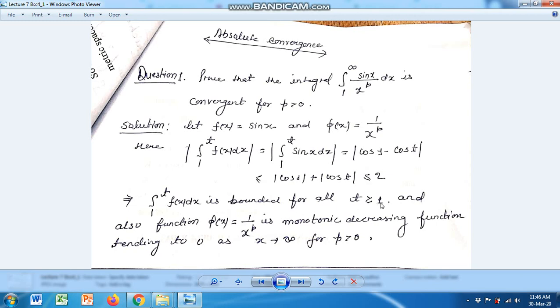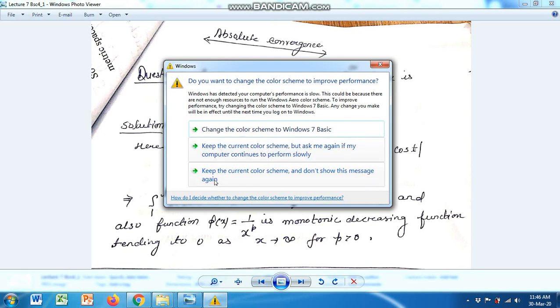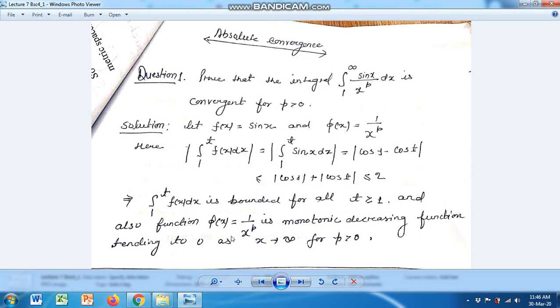So this implies that the integral from 1 to t of f(x) dx is bounded for all t greater than or equal to 1. Also the function phi(x) equal to 1 upon x to the power p is a monotonic decreasing function, and this function tends to 0 as x tends to infinity for p greater than 0.